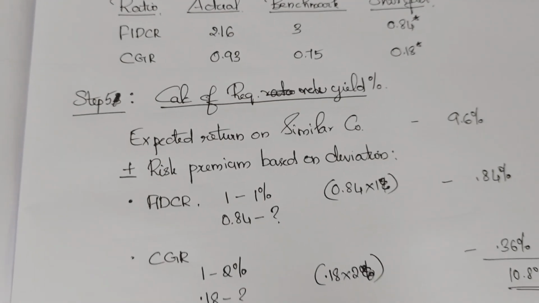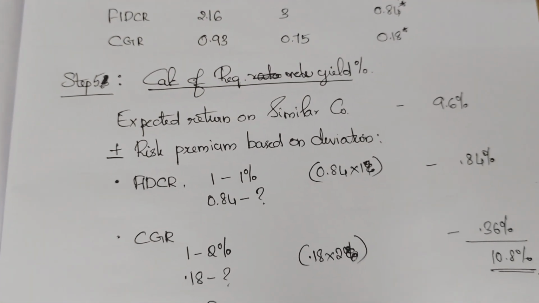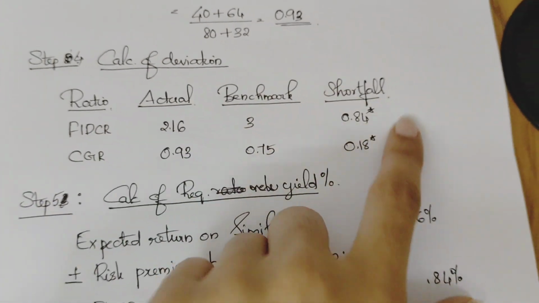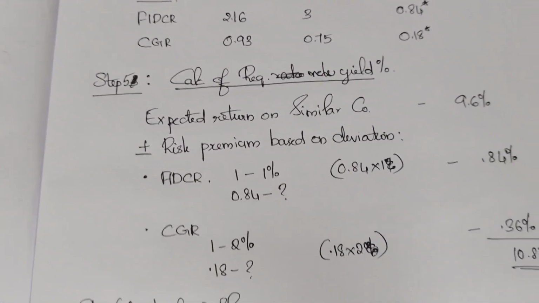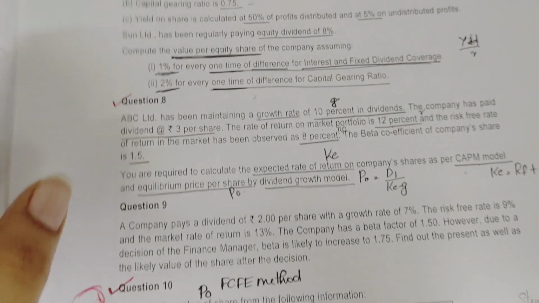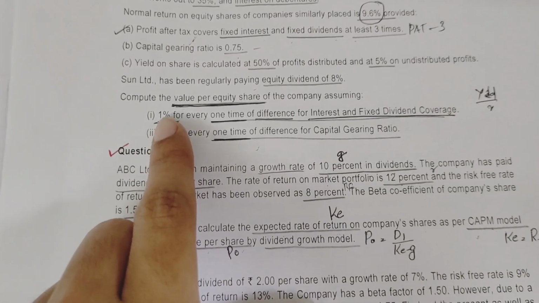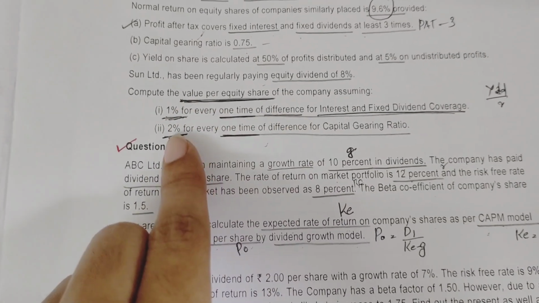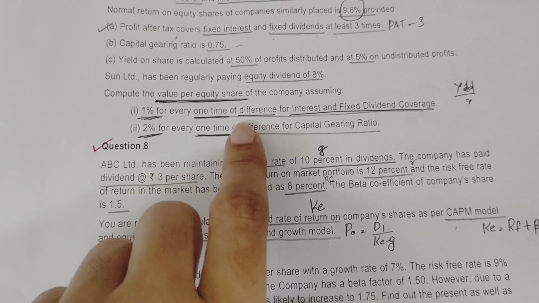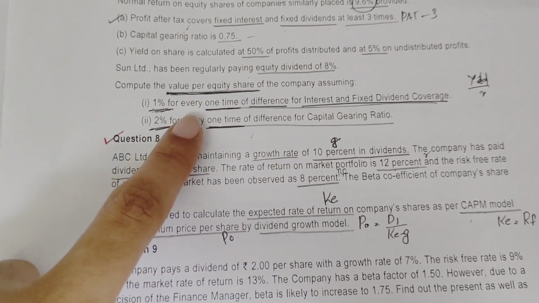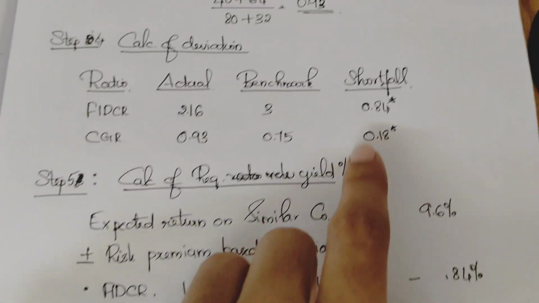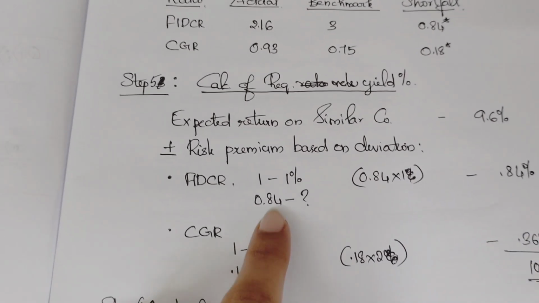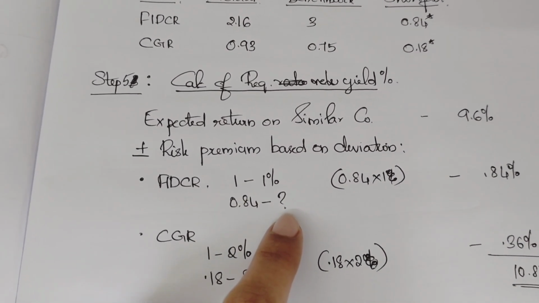Now we can find the required yield percentage. So required yield percentage എന്ന് പറഞ്ഞാൽ expected return on similar companiesൻ്റെ ഒപ്പം shortfall add ചെയ്യുക. Okay, so expected return on similar companies is 9.6%, then plus or minus risk premium based on deviation. Calculate the value per equity share assuming 1% for every 1 time of difference for interest and fixed dividend coverage. So for 1 time difference, 1% change. So for 0.84 time difference, how much will be the percentage change?